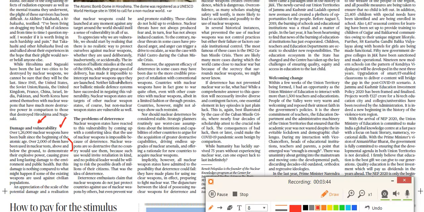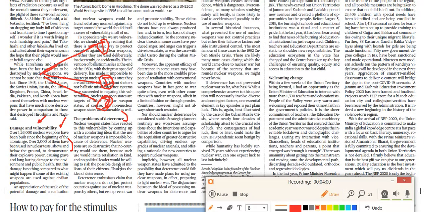And then writer is talking about the vulnerabilities. There are 3 vulnerabilities that are being highlighted over here. So you have to read these vulnerabilities. The first one is the problem of deterrence. Okay, problem of deterrence is there.